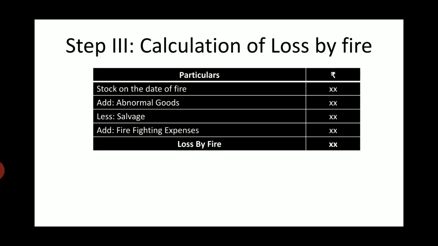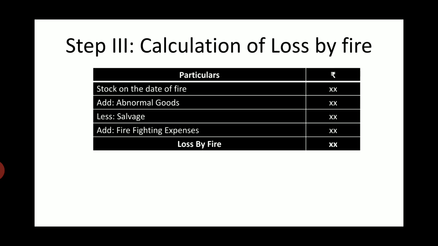Now step number 3 is calculation of loss by fire. Now the very first thing which we have to take down for the calculation is stock on the date of fire. Now the stock on the date of fire we will get from our step number 2. Now in this we have to add abnormal goods. Now what is this abnormal goods? Abnormal goods are those goods which are slow moving items or abnormal items or outdated goods, or it can be defective goods. From this we have to deduct salvage. Now salvage refers to those goods which are saved from fire completely or partially.